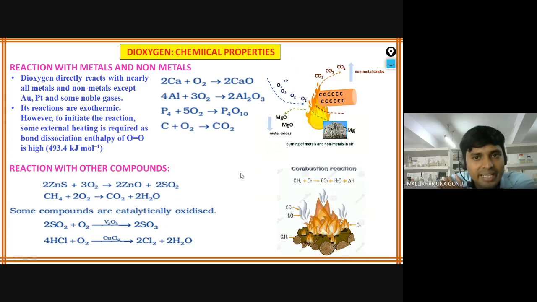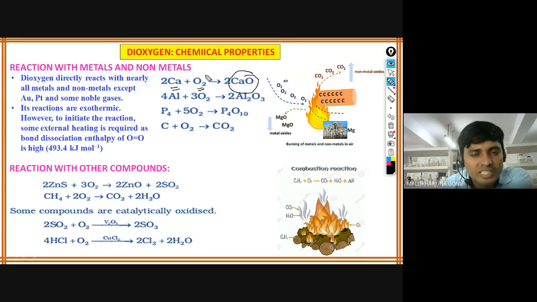What happens when they react with metals? Dioxygen directly reacts with all metals and non-metals, because it has a higher reactivity. Oxygen is a good reactive that can react with metals and non-metals. So when it reacts with a metal such as calcium, calcium oxide is formed. These reactions are simple. Aluminum and oxygen form aluminum oxide. So you can write the valencies: oxygen valence here, aluminum valence here. The same case with calcium oxide.